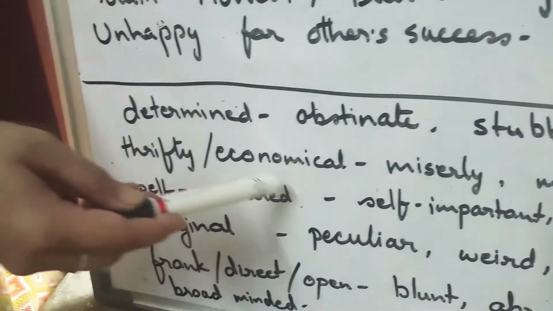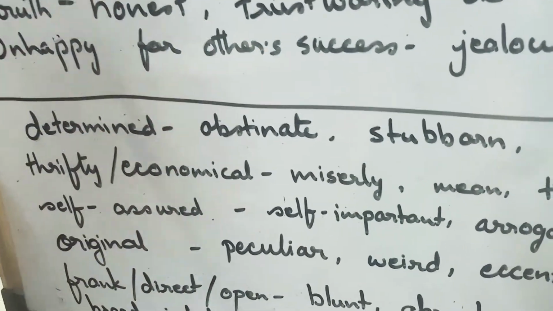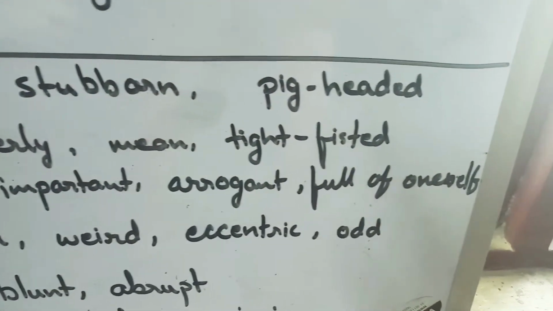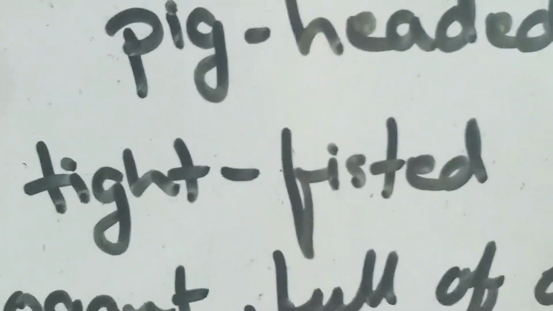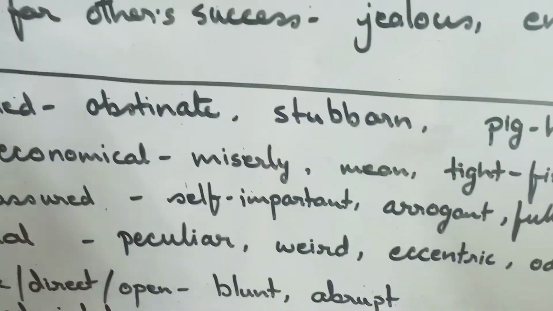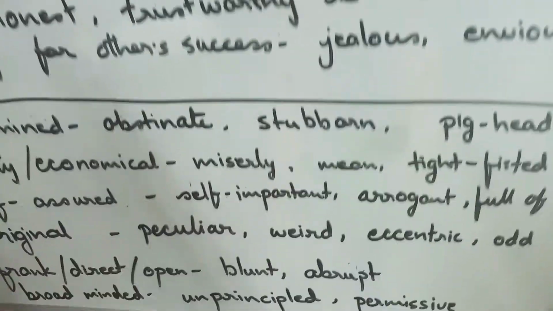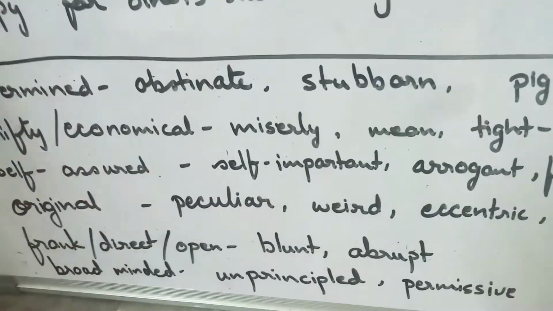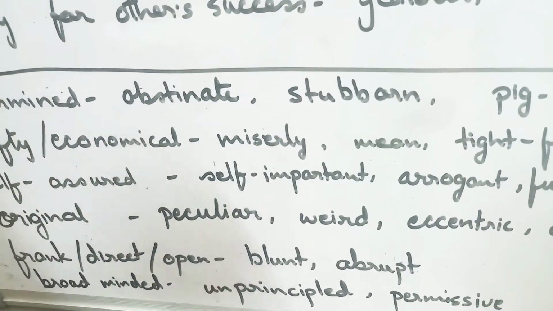Now if we say thrifty or economical, he is quite into saving, he thinks for his future, but it can be used in a negative way also. Go and beg anything, you say anything, that person is such a miser, he will not give a penny to you, he will not help you by any means. He is quite mean, he will first think of himself, then of anything else.